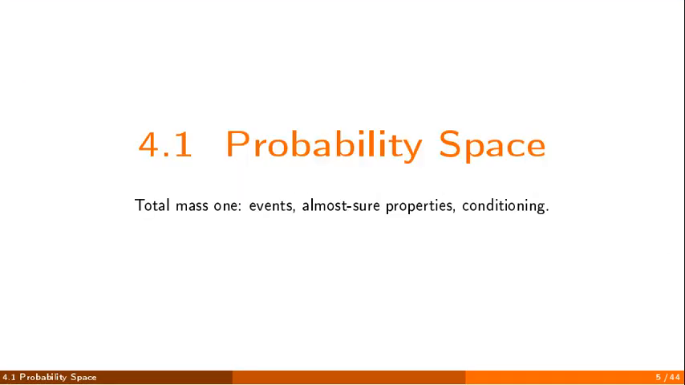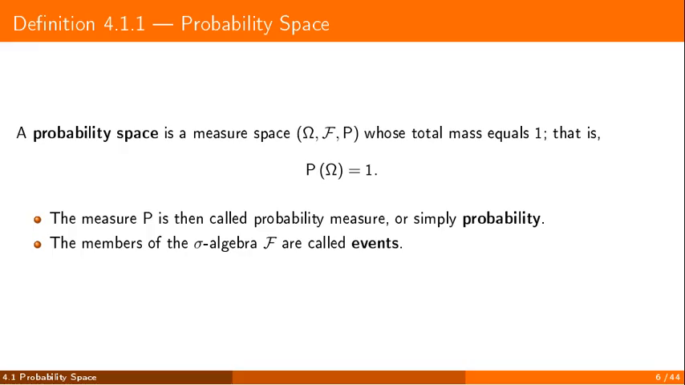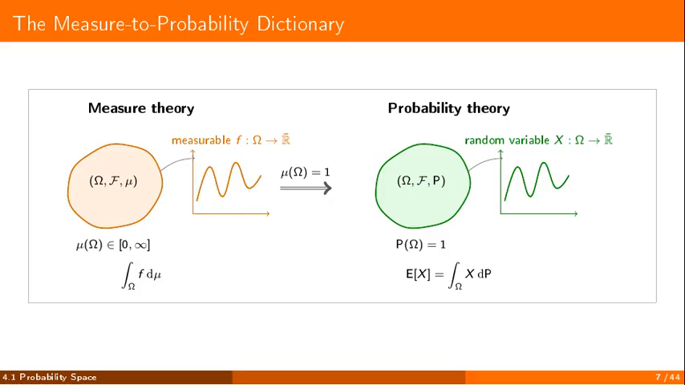First section. Probability spaces. Total mass 1. That is the whole definition. The goal of this section is to set up the vocabulary. Events, properties that hold almost surely, and conditioning. The foundational definition is short. A probability space is a measure space whose total mass equals 1. The measure is then called a probability or a probability measure, and the members of the sigma algebra are called events.